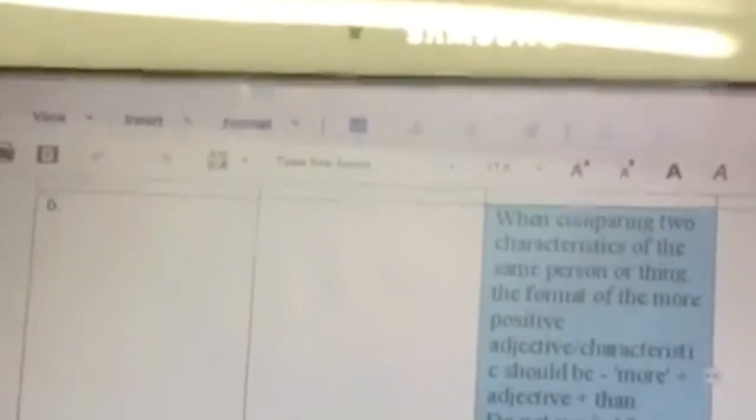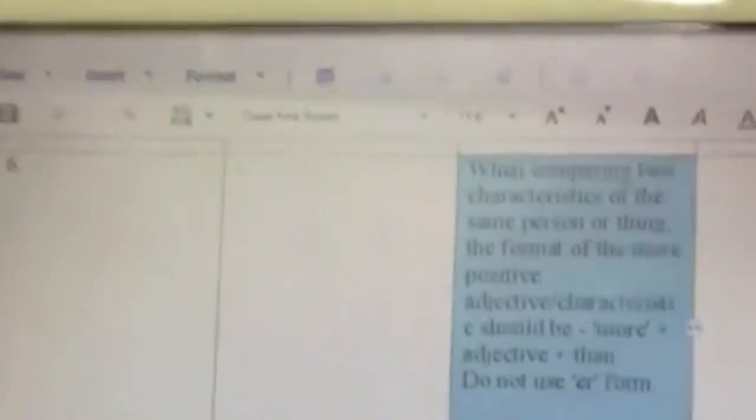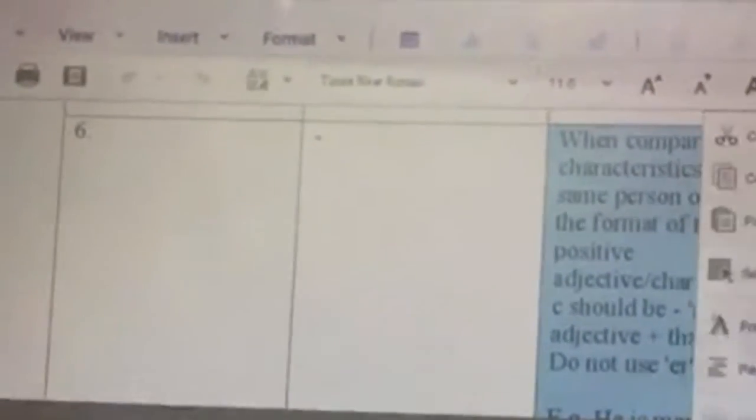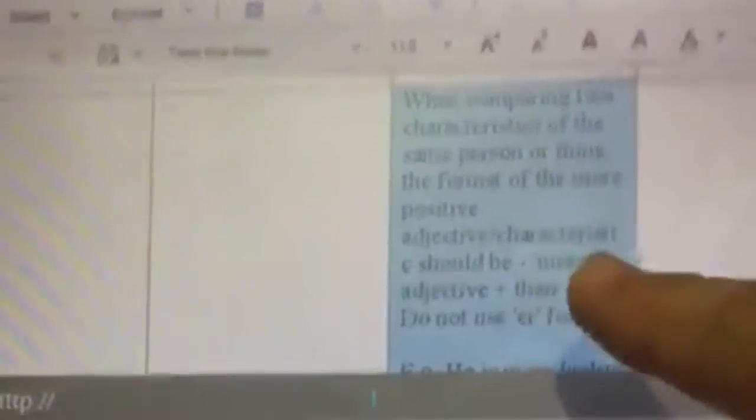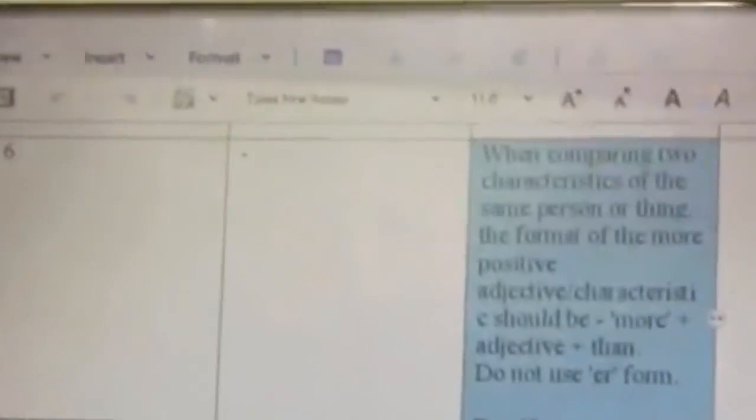Suppose I want to talk about the same thing. For example, in our previous examples, we always looked at two different people. We said Rita is stronger than Sita. Now, if I want to talk only about Rita and I want to compare two qualities in Rita herself, how do I use the comparative degree of adjectives? In such a case, see, one person may have different qualities with different degrees, right? So if I want to compare two qualities, and let's say quality number 1 is at a higher degree than quality number 2. For example, Rita is very intelligent, Rita is beautiful, but Rita's intelligence is more than her beauty.